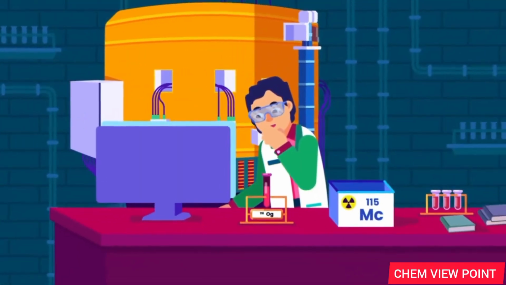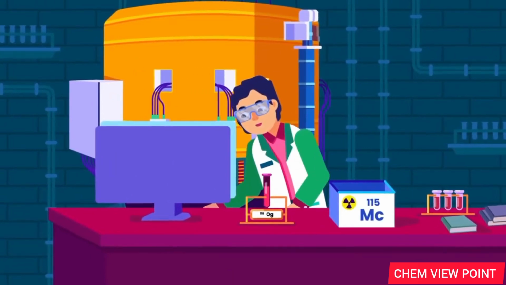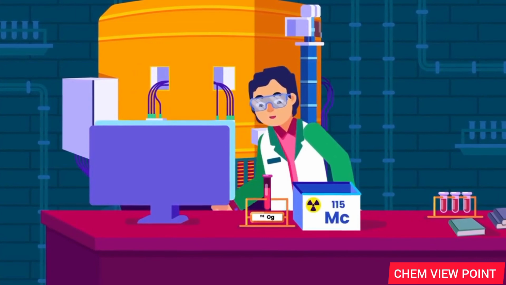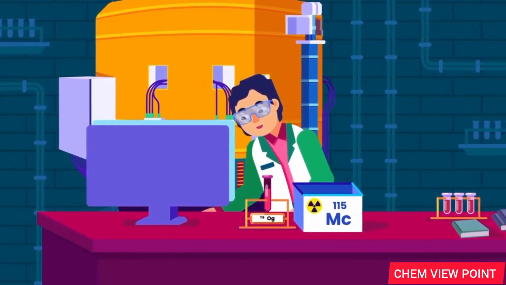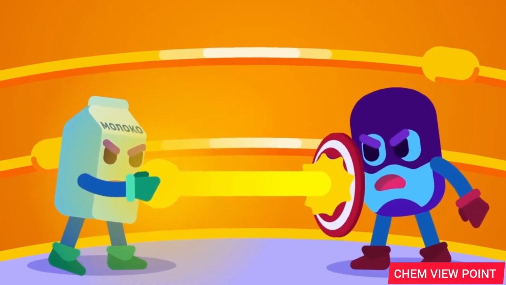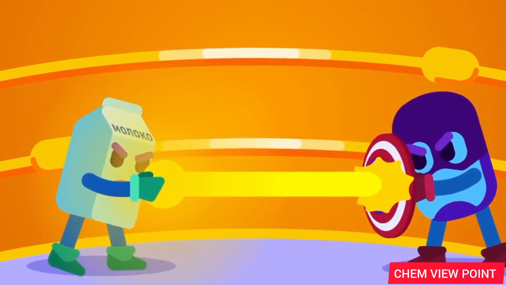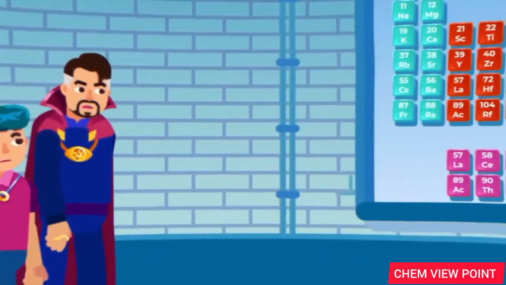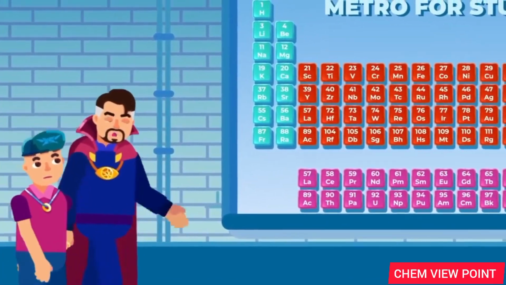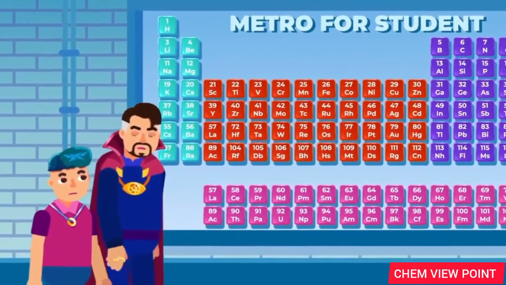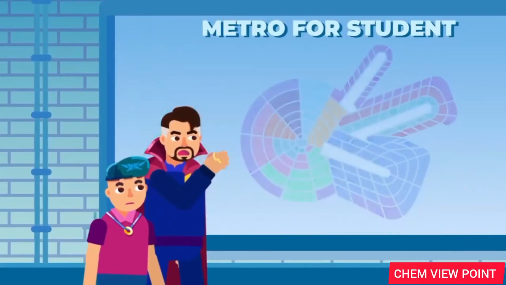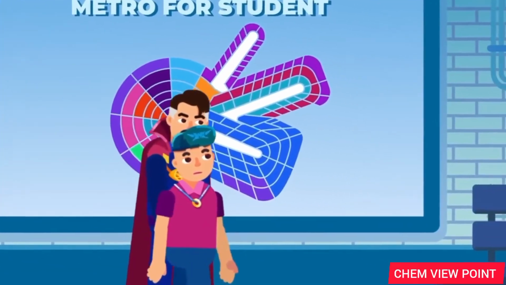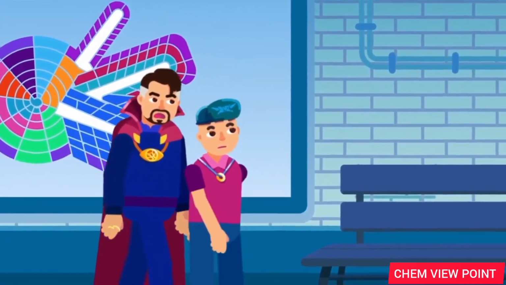Until now, there are already 118 elements discovered. Some of them are synthesized, such as moscovium, the element 115 on the periodic table. It is produced by bombarding atoms of americium with ions of calcium in a cyclotron. However, we still have a long way to go in exploring the new element discoveries in the future. There are some suggestions about redesigning the periodic table, as we are in the process of finding element 119, which is something interesting to see.